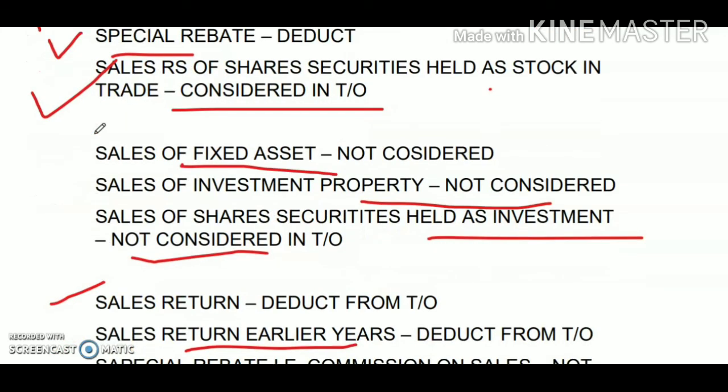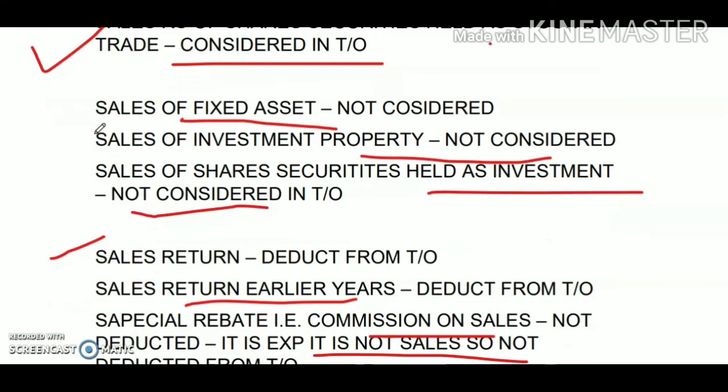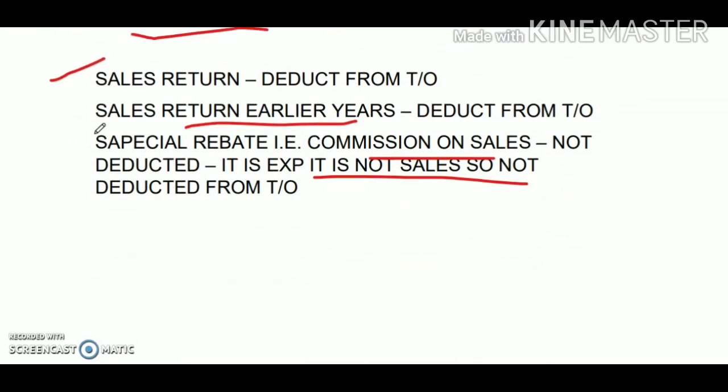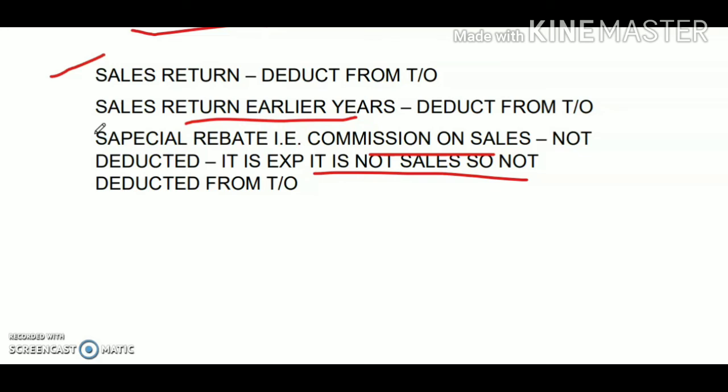If shares or securities are held as stock in trade, then the dealing will be considered as a part of the turnover. However, if shares or securities are held as an investment, then the dealing will not be considered as a part of the turnover. Sale of a fixed asset or an investment property will not be considered as a part of the turnover. Any sales return, even if it is for an earlier year, will be excluded from the turnover. If you have given a commission on a sale to your sales executive, then it is considered an expense and it will not be deducted from the turnover.